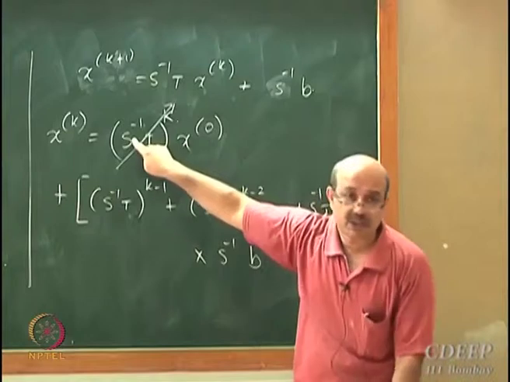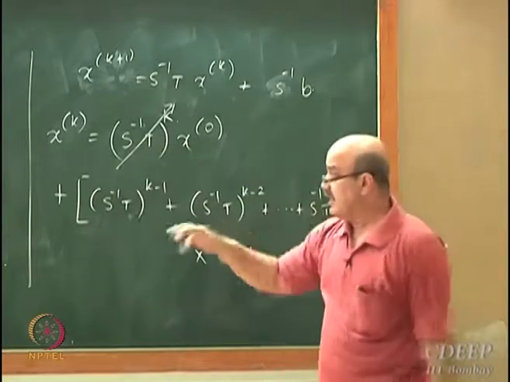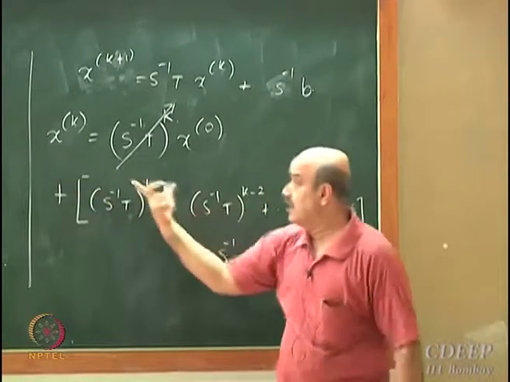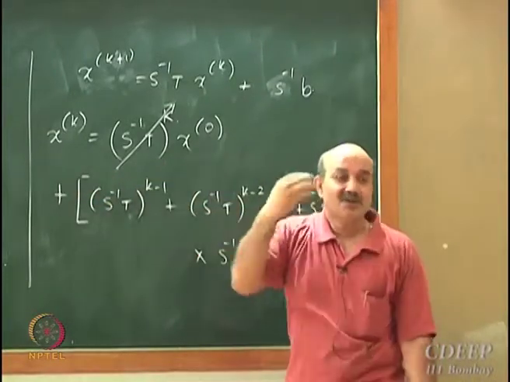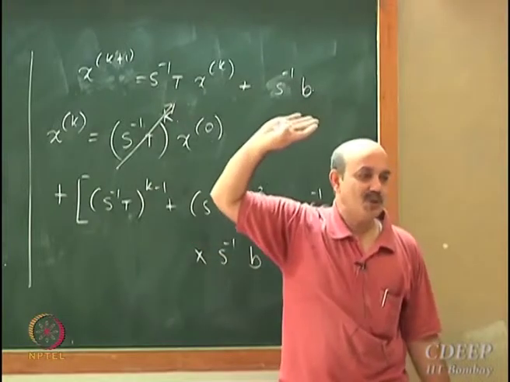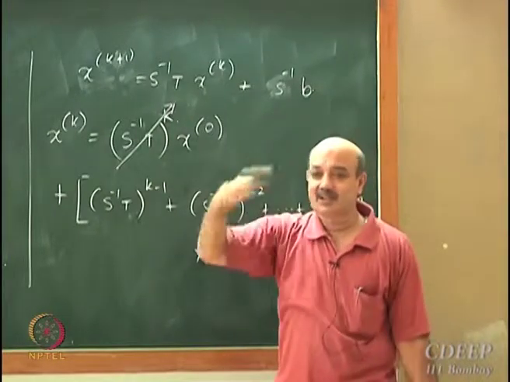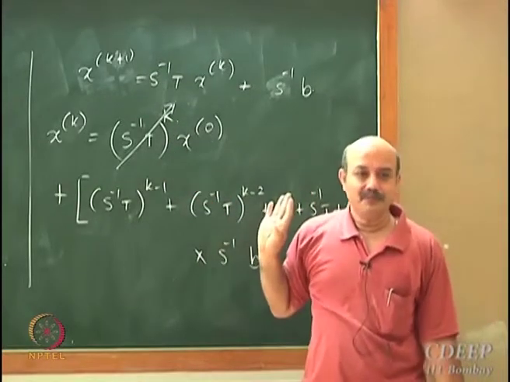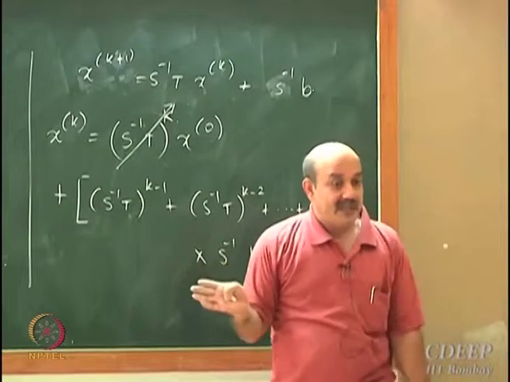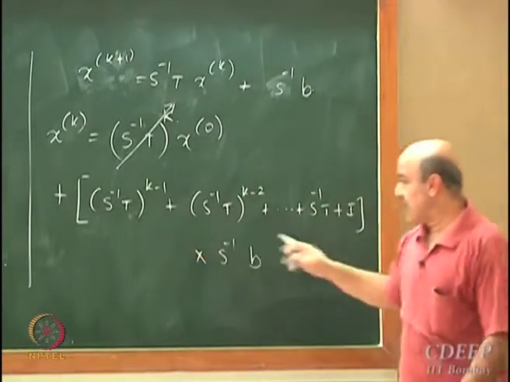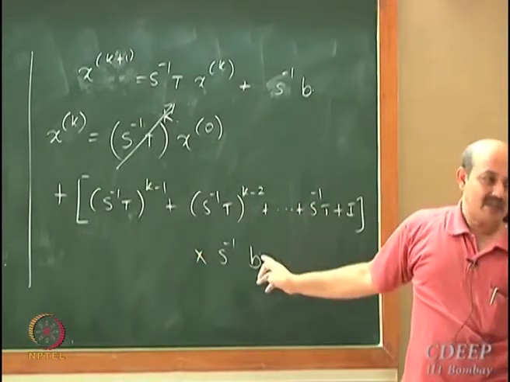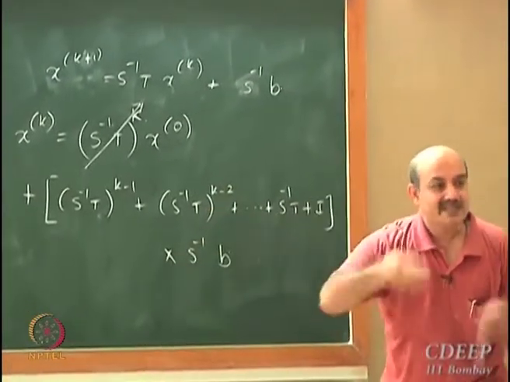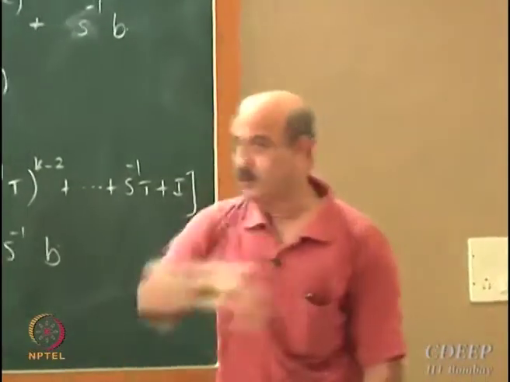Now if this part goes to 0, what it means is that as you progress in the iterations, the effect of the initial guess goes to 0. Even if your initial guess is wrong, if you have chosen S inverse T correctly, this part will become 0. And whatever is your initial guess, the solution will start going towards this vector on the right hand side. So now what I have to show is that this vector on the right hand side is indeed the solution. That is first what I am going to show.